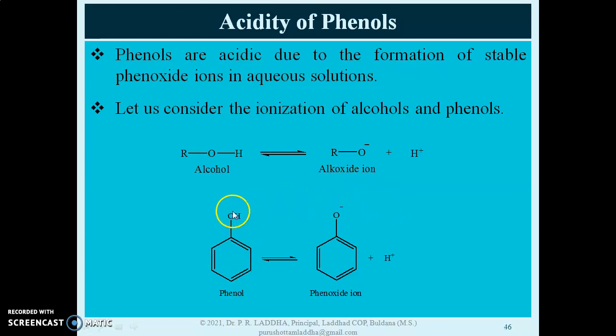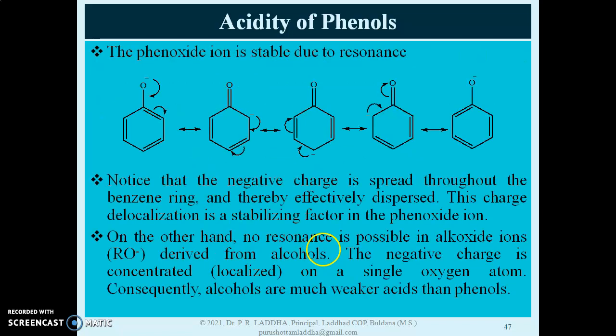Similarly, in phenol, the OH bond breaks with the loss of this H positive, that is a proton, and it produces this phenoxide ion. When we compare the structure of this alkoxide ion and phenoxide ion, the phenoxide ion is more stable because of the resonance present in its structure. We can draw these 5 resonance structures for phenoxide ion, and we can show the transfer of electrons. Here that transfer of electrons is shown by arrows.